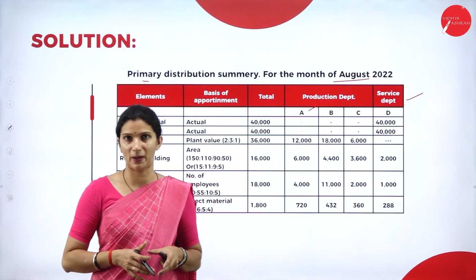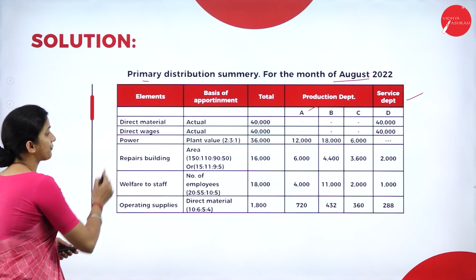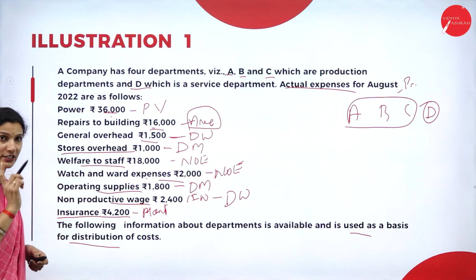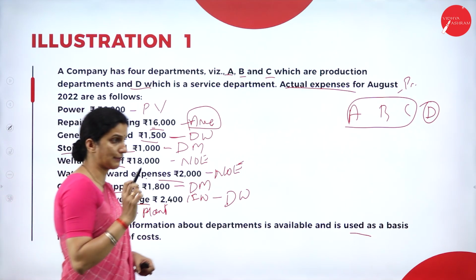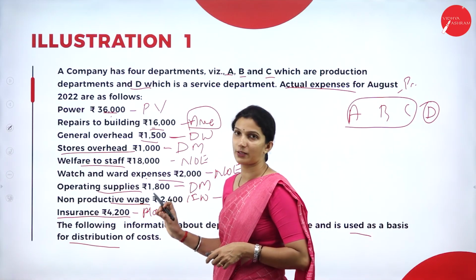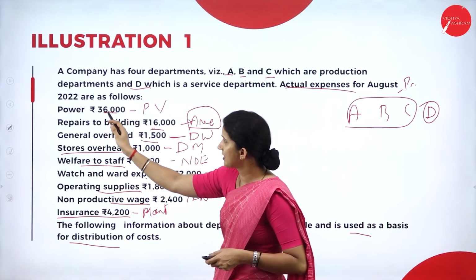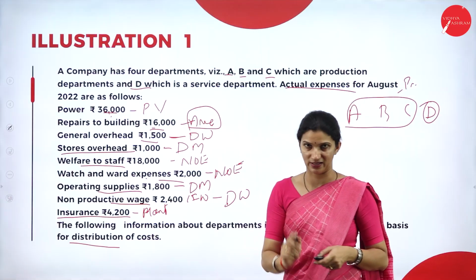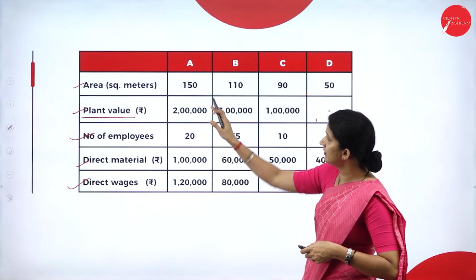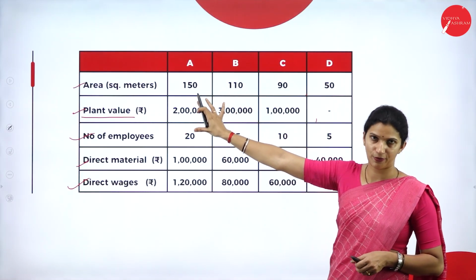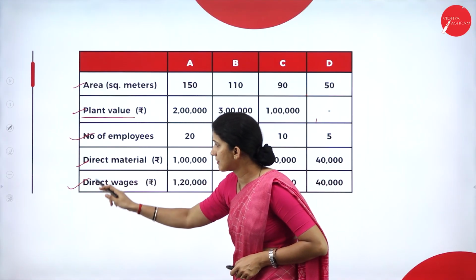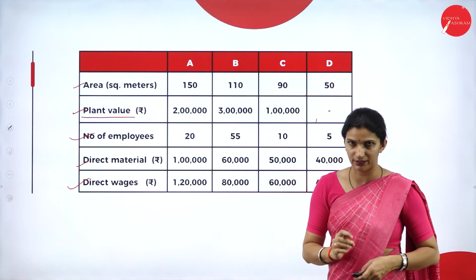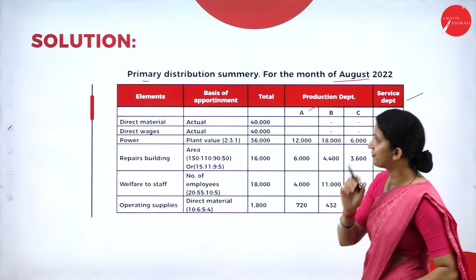While we have the department-wise columns, we have to show separately which are the production departments and which is the service department. First, an important note to remember while preparing the primary distribution: before we start allocating these expenses, we have to see the table of the basis of apportionment. If direct material and direct wages are given, that has to be taken first.